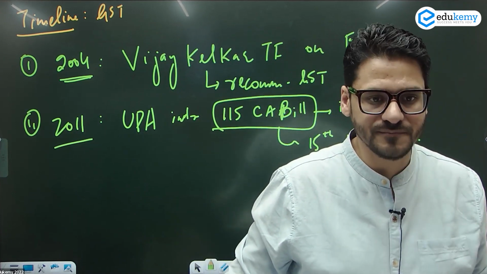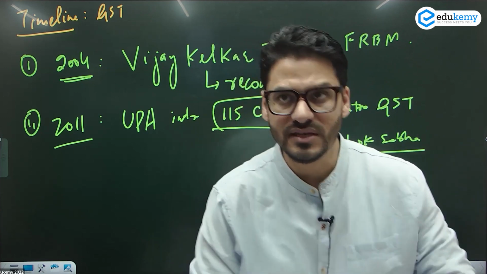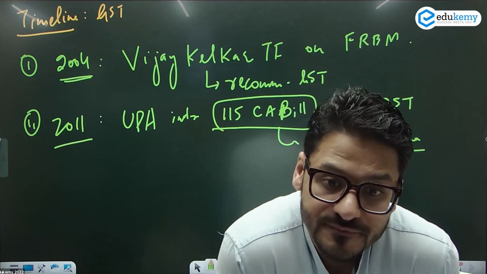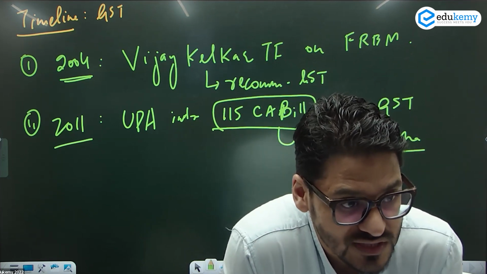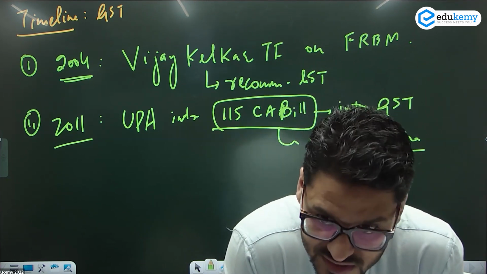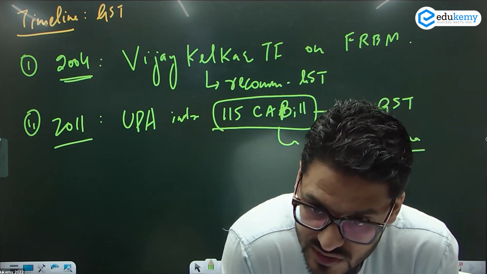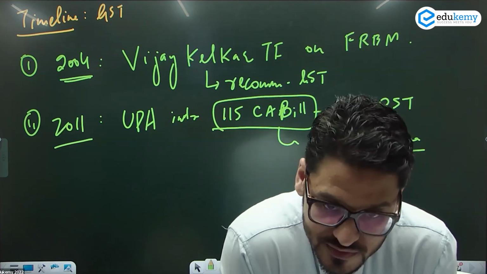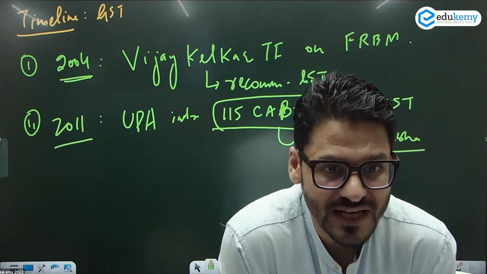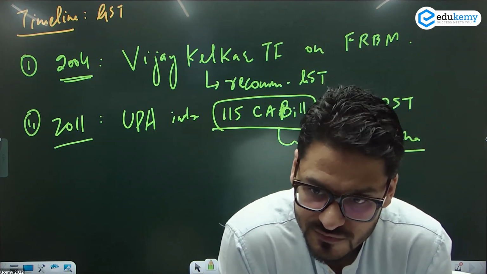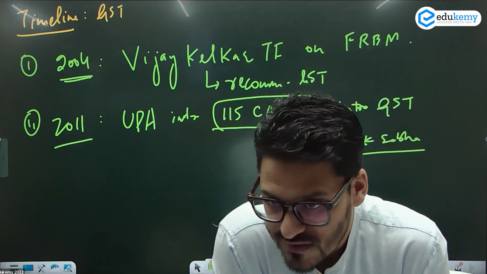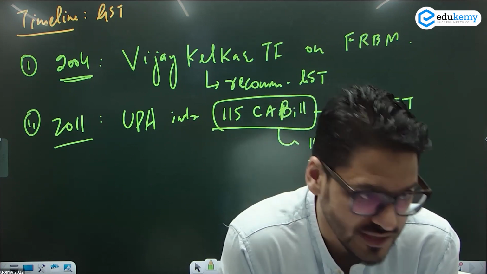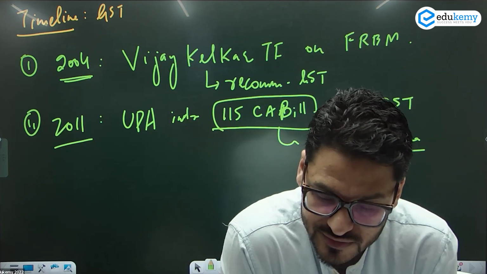GST bill got lapsed. Now my question is, GST is your simple tax. And taxes are imposed by which bill? Finance bill. I gave you 6 stages of the passing of the budget. Presentation, general discussion, scrutiny by departmental committees, voting on grants, finance bill, appropriation bill. So finance bill is a bill that government comes up with in the parliament to impose a new tax, or to abolish an old tax. क्योंकि abolish करना है, नया tax लाना है, finance bill से हो जाता है. Finance bill can do that.